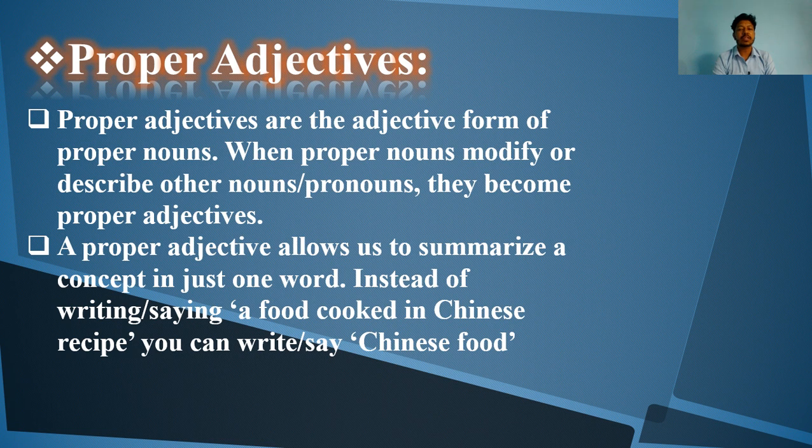Instead of writing or saying a food cooked in Chinese recipe, you can say or write that it is Chinese food. Okay. So I have summarized this whole phrase, a food cooked in Chinese recipe, into one phrase, that is Chinese food. So in this way we can use the proper adjectives. Here I am giving some examples of proper adjectives on your screen.